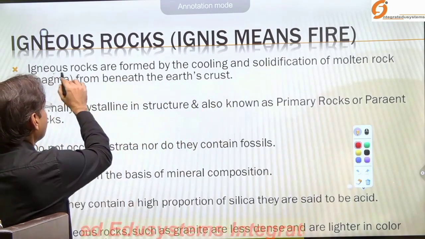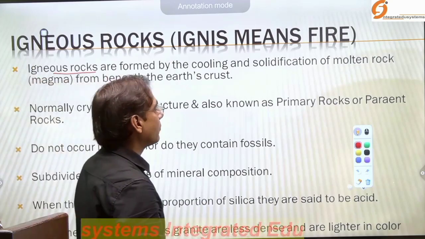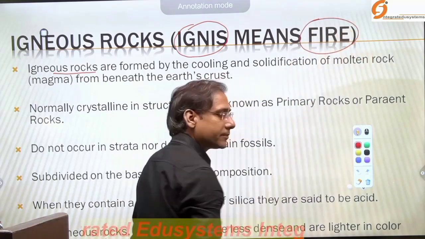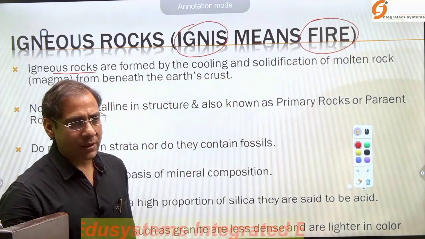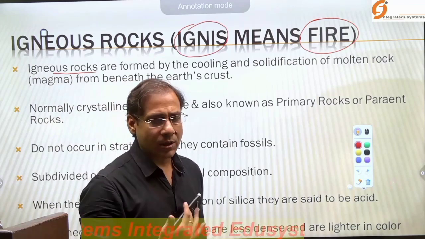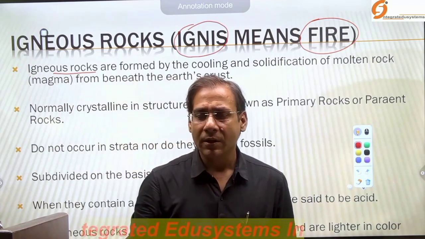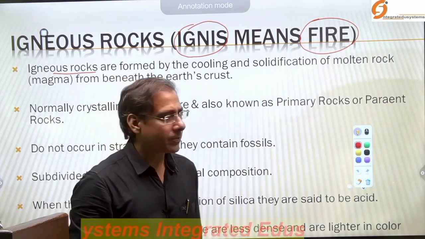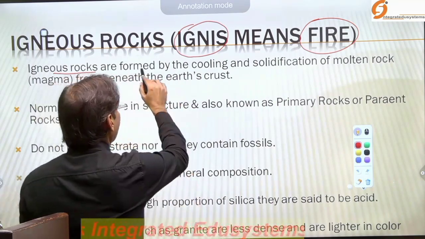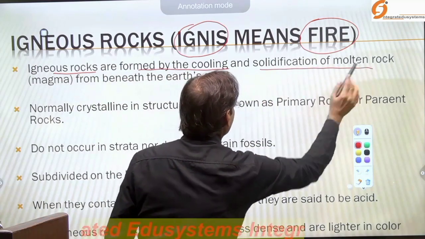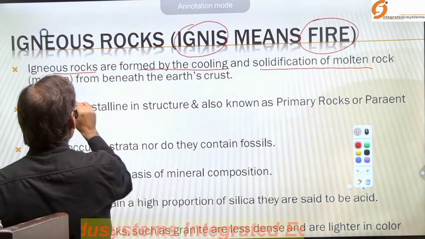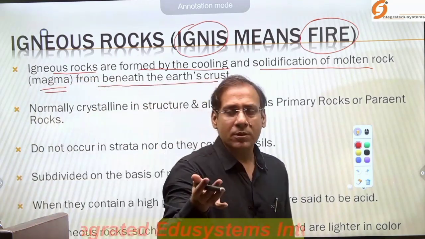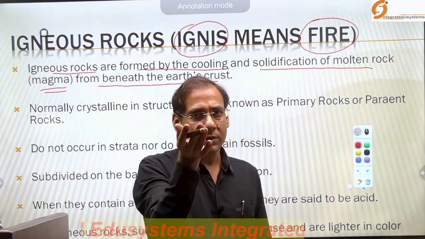So the igneous rocks, as I have said, originate from the word ignis, which means fire. So what it represents is that these rocks are made up of heated materials, and what is the heated material? That is the lava or the magma. They are formed by the cooling and solidification of molten rock, that is the magma. Okay, and from where does the magma erupt over the crust? From the interior of the earth.